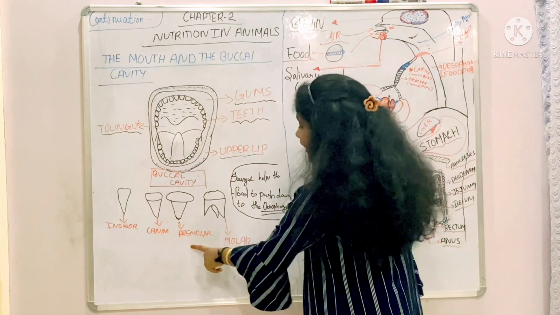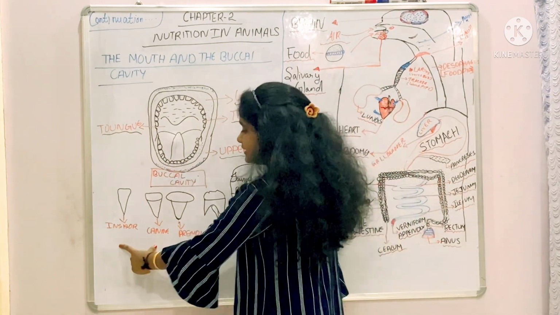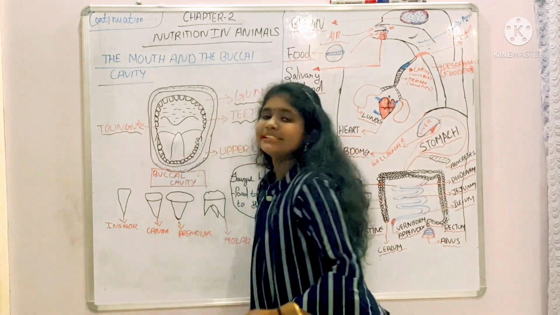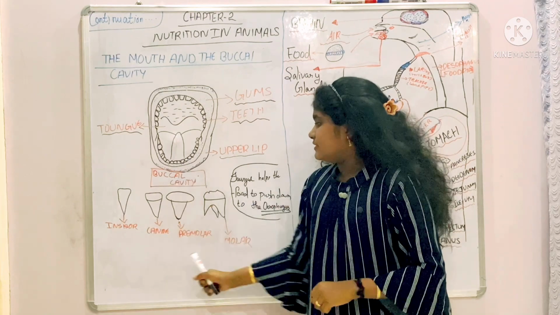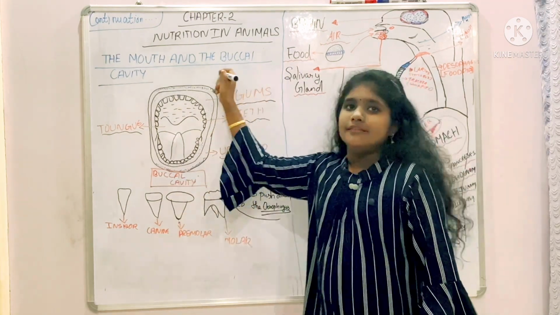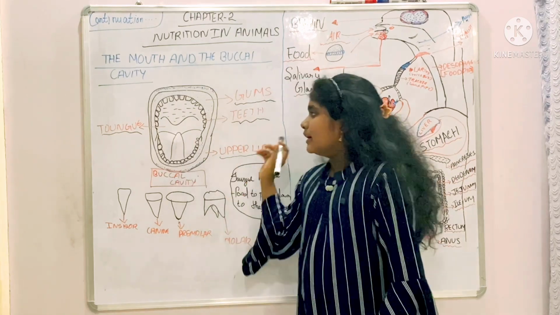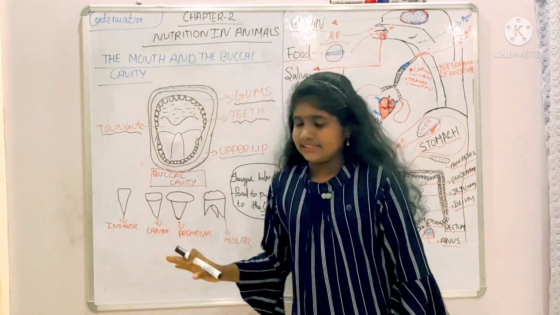This premolar and molar help us to chew and grind the food, and this incisor and canine help us to what? Tear the food, bite the food. So these are about our buccal cavity, and what? Mouth. So this is about our buccal cavity and mouth. This is very simple. Nothing else is there.